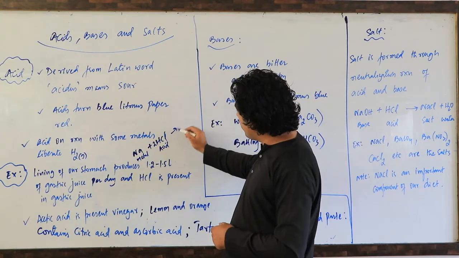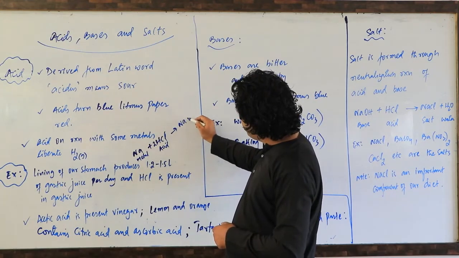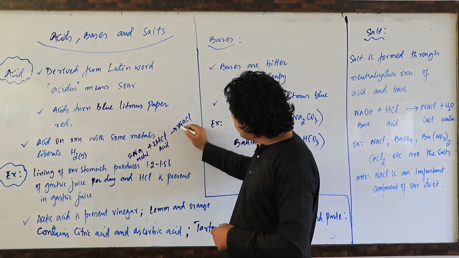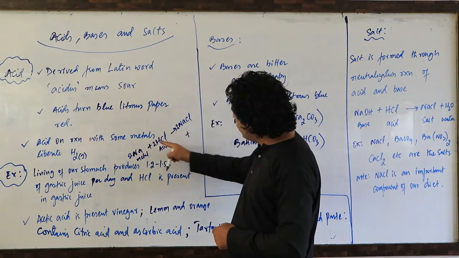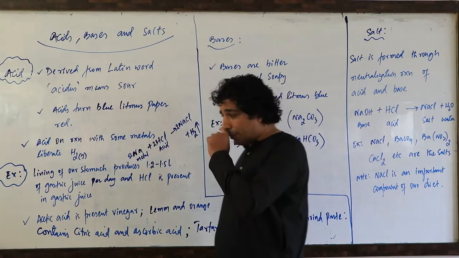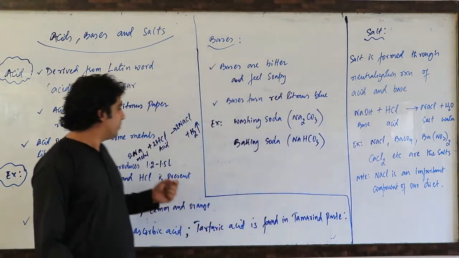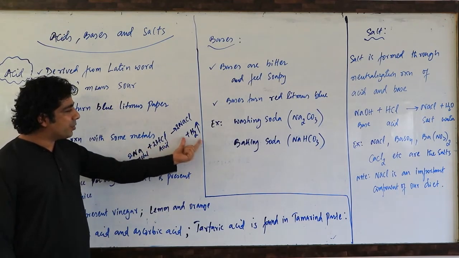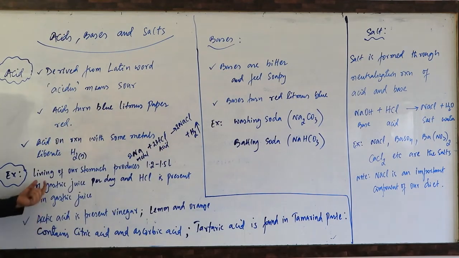You will get NaCl, but let me take it 2 times because Cl is also 2 times. So 2NaCl plus H2, which comes out as hydrogen gas. So a metal on reaction with an acid will liberate hydrogen gas.